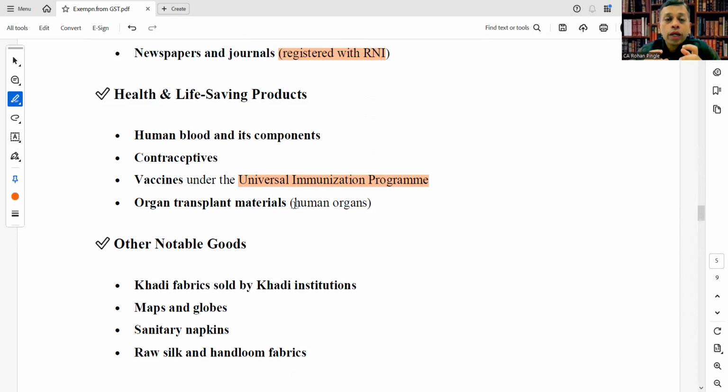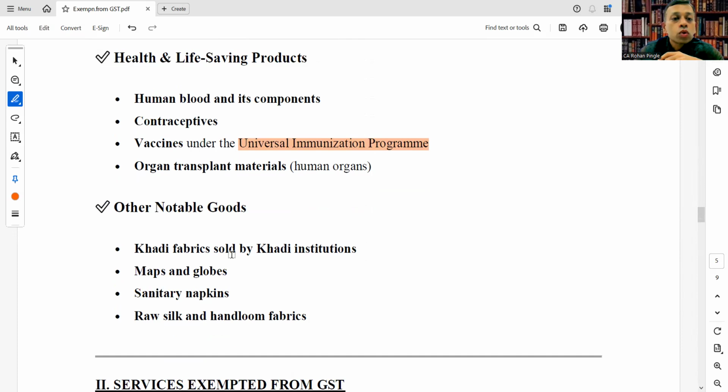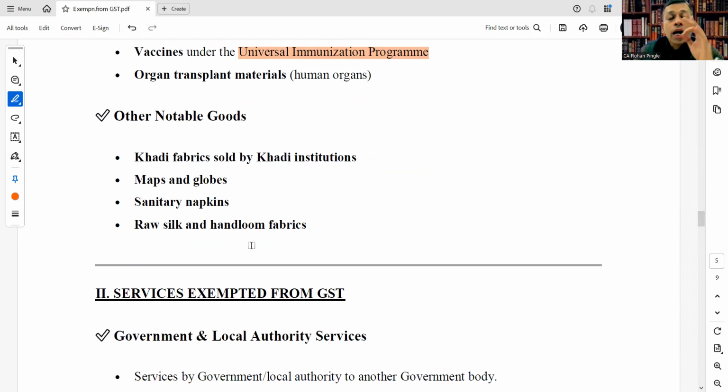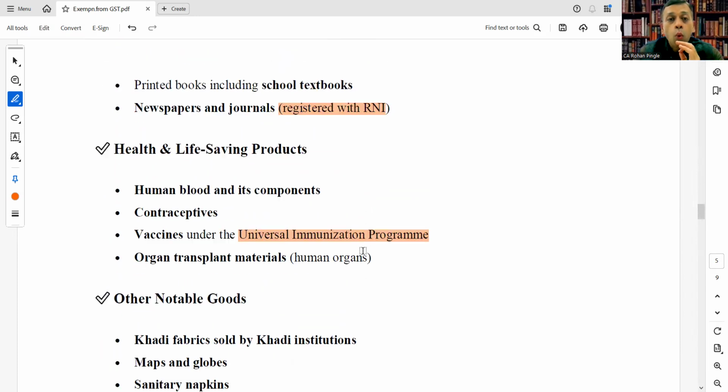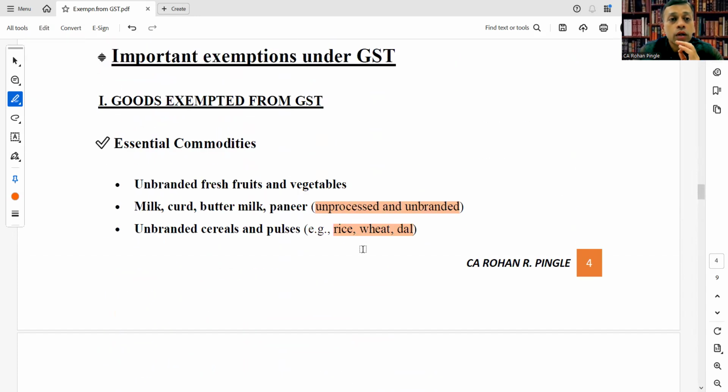We are not going deeply into them. If you want, you can go deep and study these aspects. Other notable goods are khadi fabrics sold by khadi institutions, mats and globes, sanitary napkins, raw silk, and handloom fabrics. So what have we covered?